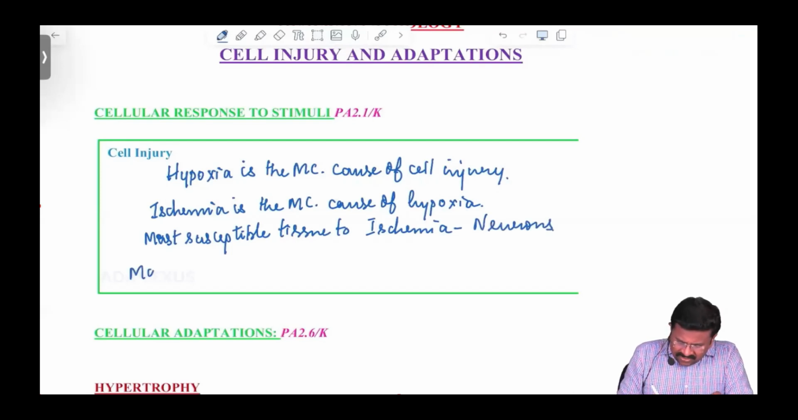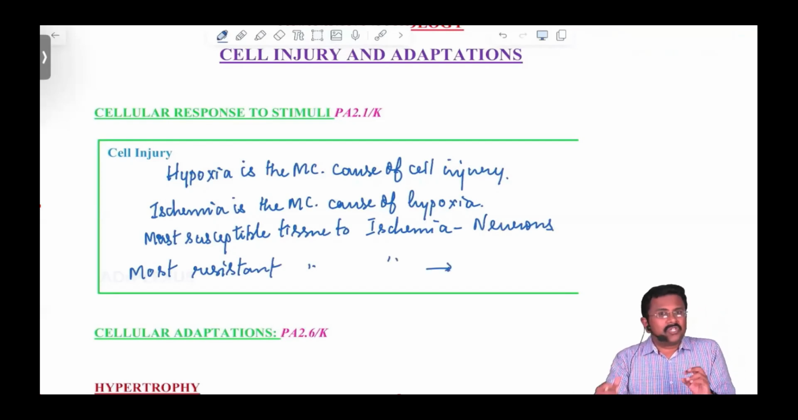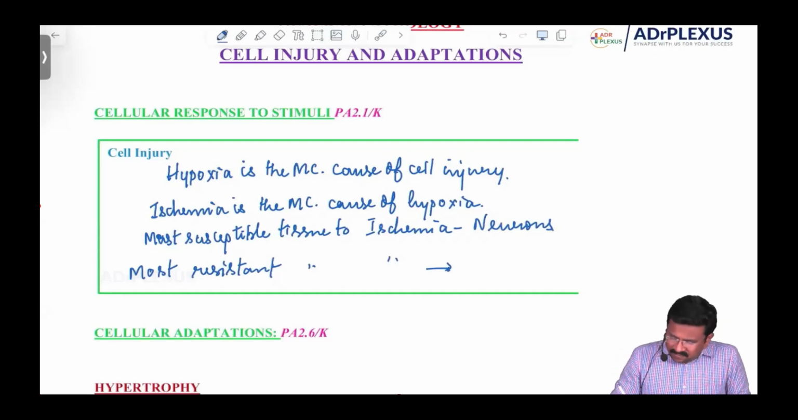Then comes the next question. The most resistant tissue to ischemia. Which tissue can survive a long time with ischemia? Can anybody make a try in the chat box? Bharatwaj, good try. The answer to this is fibroblast.